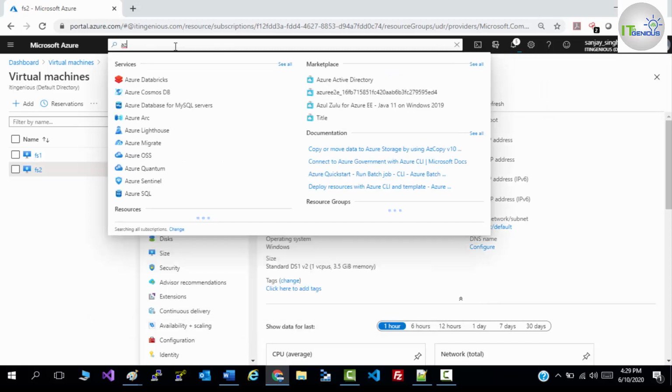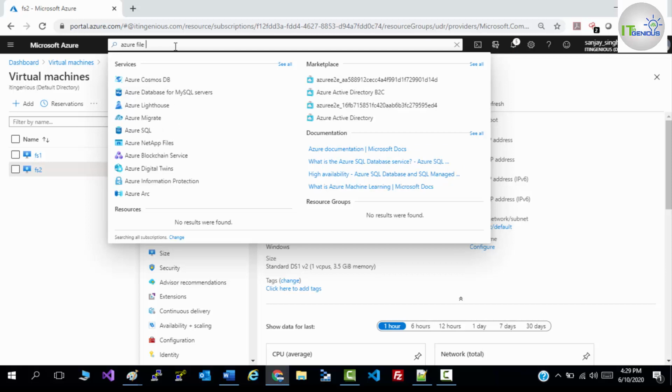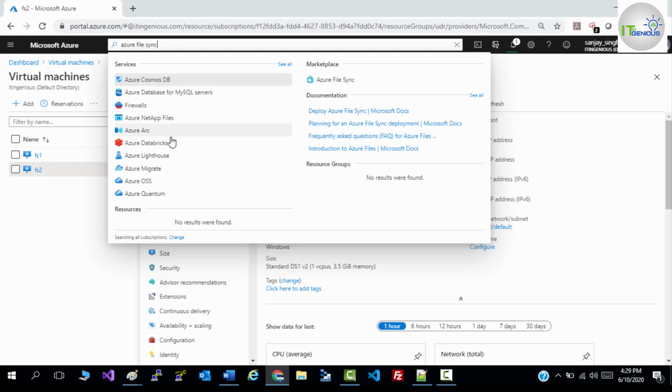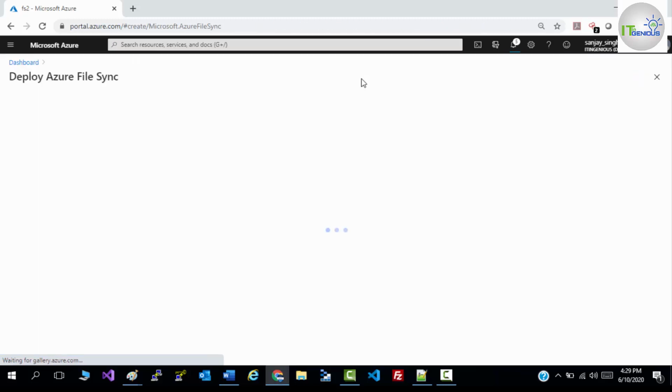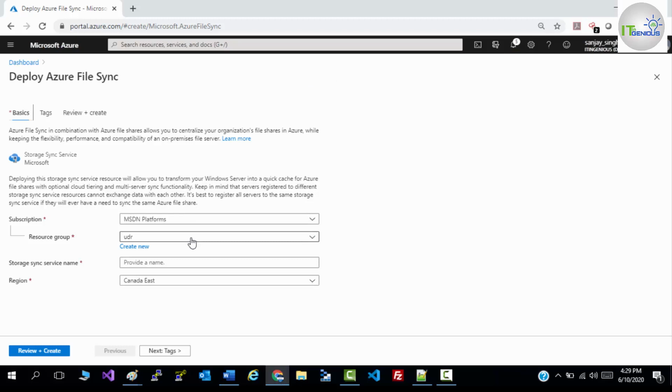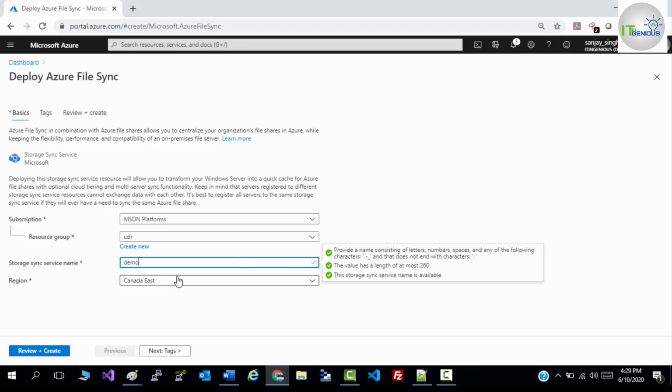search Azure File Sync. So there's the option Azure File Sync. We need to choose Azure File Sync. So from here, deploy Azure File Sync. So the resource would be UDR sync group. So the sync group I'm going to use like a demo. This would be the name. Now location, we need to choose the location as per our VMs or storage account.